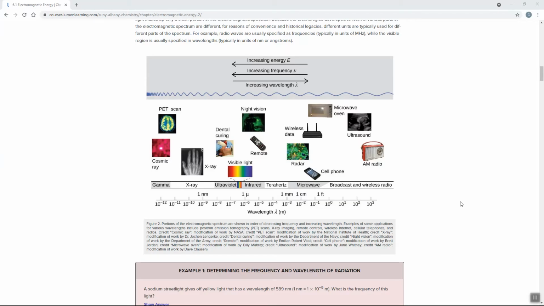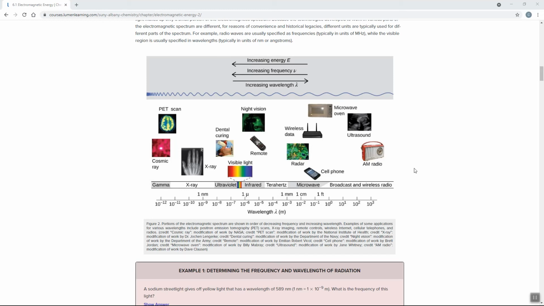If we look here, you can see that gamma rays are the highest energy, because energy is increasing in this direction, followed by X-rays, ultraviolet, visible, infrared, microwave, and radio waves. But if we look, energy increases in this direction. So these are your highest energy waves. These are your highest frequency, and these are your highest wavelength.